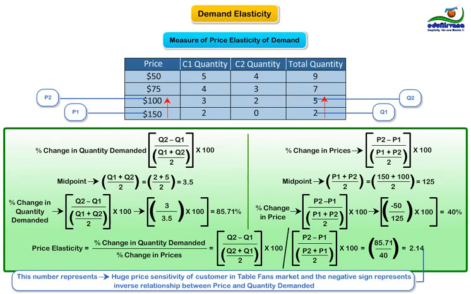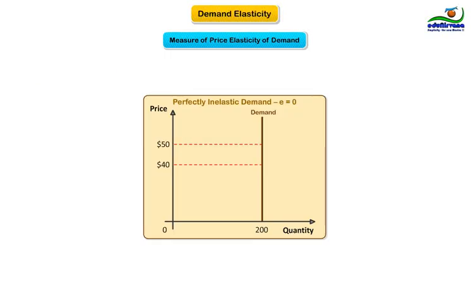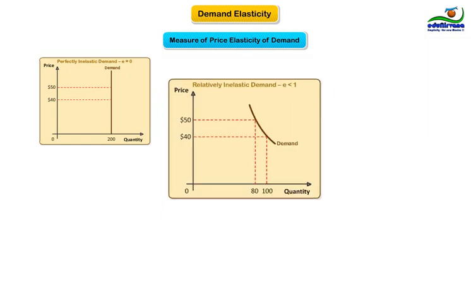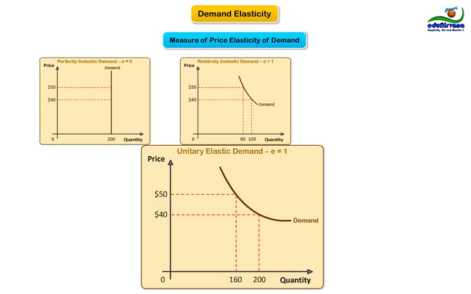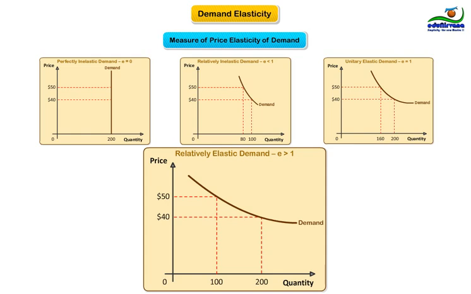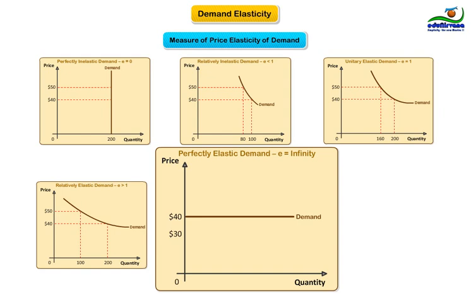Interesting. So, elasticities may be different for different customers and different products. Surely, price elasticity of demand has the following types. Perfectly inelastic demand, where E is equal to 0. Relatively inelastic demand, where E is less than 1. Unitary elastic demand, where E is equal to 1. Relatively elastic demand, where E is greater than 1. And perfectly elastic demand, where E is equal to infinity.